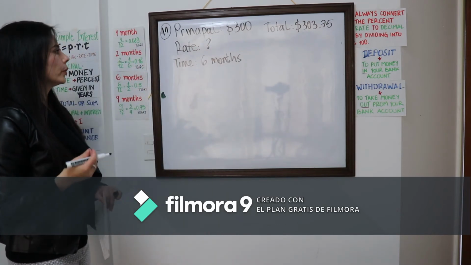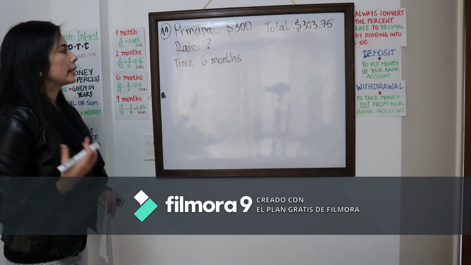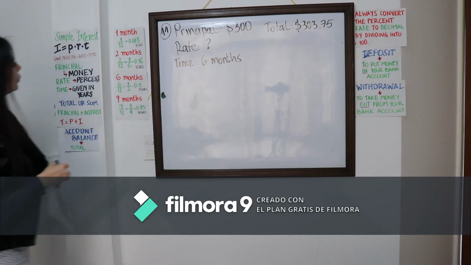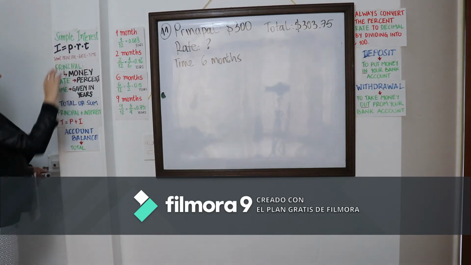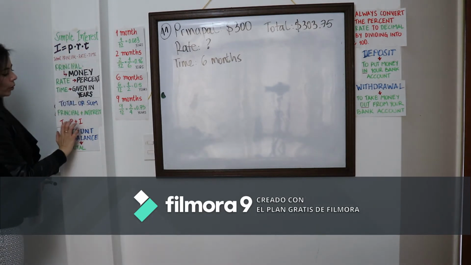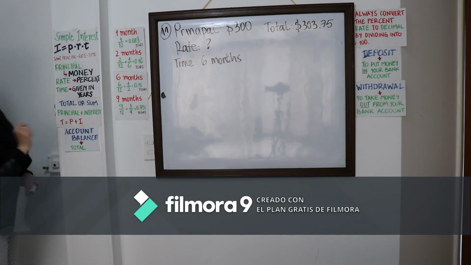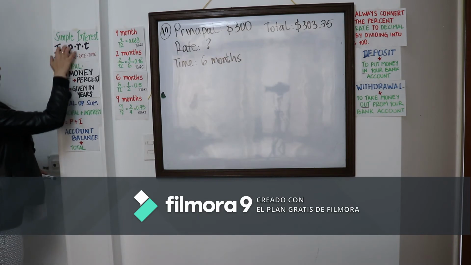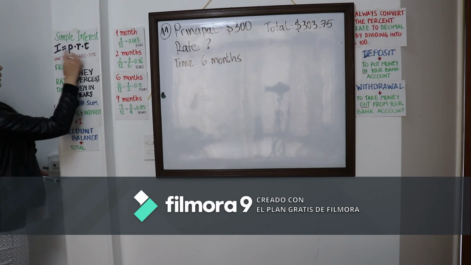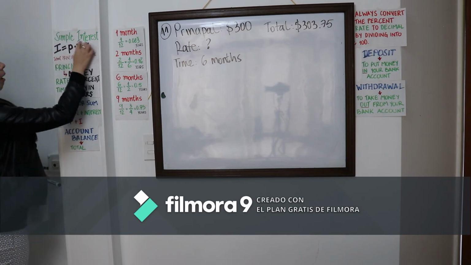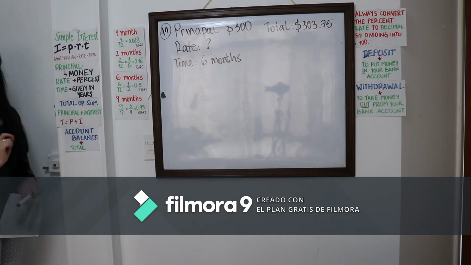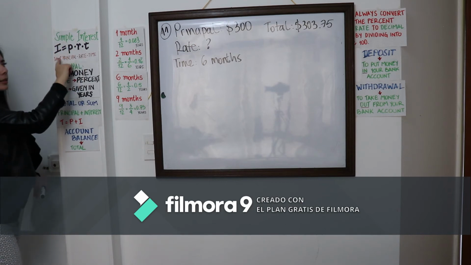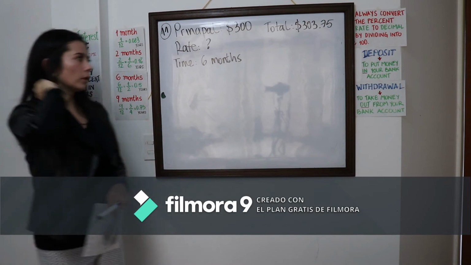First thing I need to determine though is the interest, because remember we have two formulas here. We have the simple interest formula here, and we have the total formula here. If you think about both formulas, the only formula where the R is, is here in the simple interest formula. So I need to get the interest to be able to work with that formula.